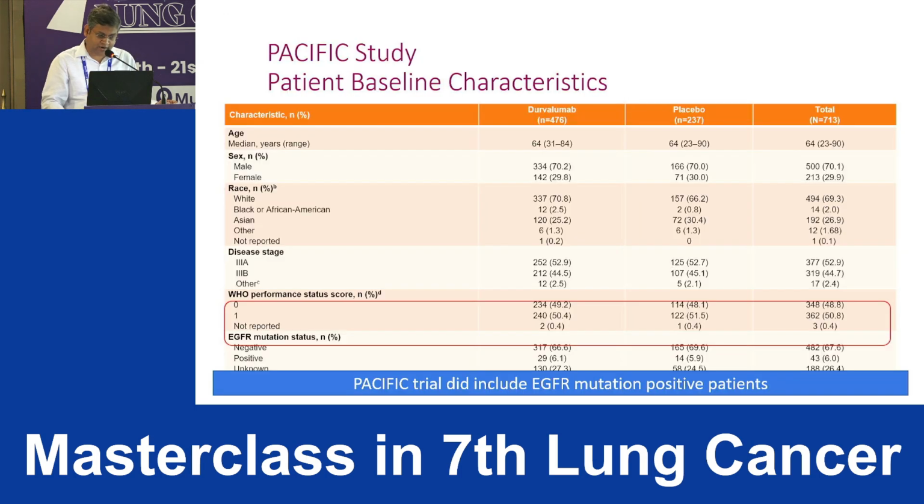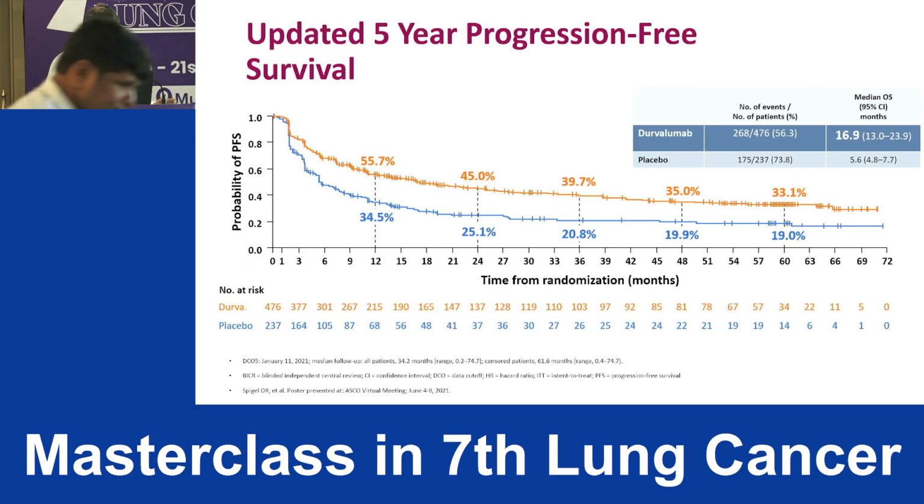Now see the patient characteristics. The strength of this study is that there was no stage 2 patient. More than 50% of patients were stage 3A, and a large volume, 45%, were stage 3B. So the adverse risk patients were more in this specific trial.